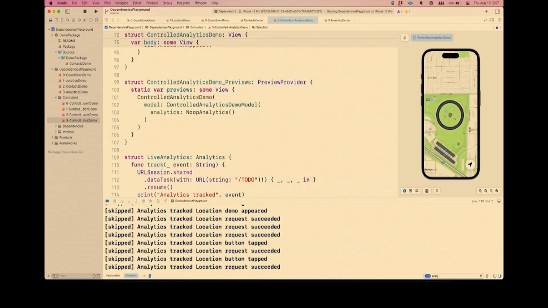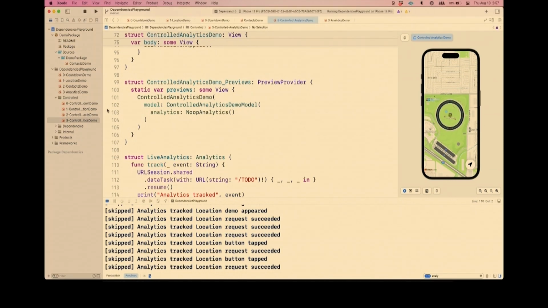Let's go to a more advanced example, because those two examples may lead you to believe that it's always so easy to control dependencies, but that is not the case. The more complicated the dependency, the more complicated it is to control. So let's look at that Apple framework, the Core Location one, the location manager. What does it take to control that? I mean, this isn't going to really connect anymore because the preview does a lot more than it used to, but let's use our imagination. So I'm going to go back to Xcode, and what we did,